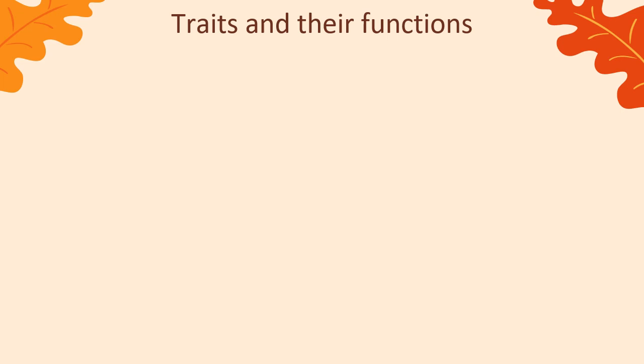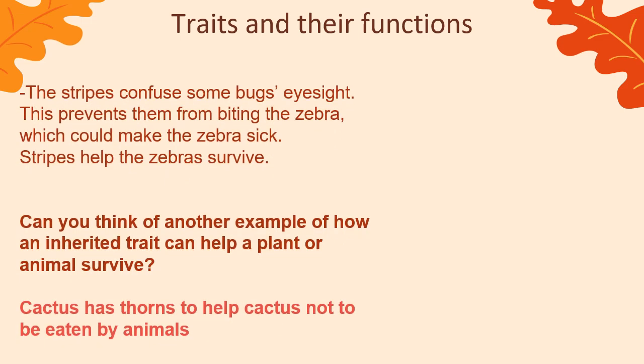In this slide, we will discuss traits or inherited traits and their functions. In our reading, we heard that zebras inherit stripes. The stripes confuse some bugs' eyesight. Bugs here means insects. Okay, so because of the stripes, bugs cannot see the zebras clearly. So this prevents them from biting the zebra.